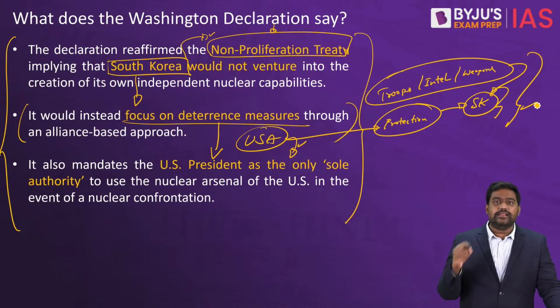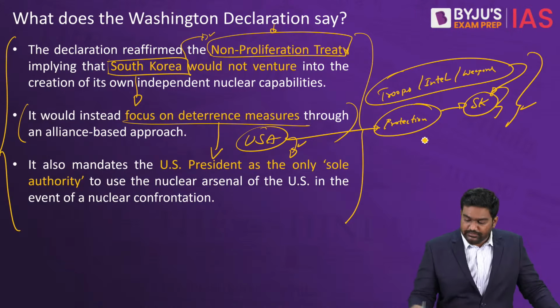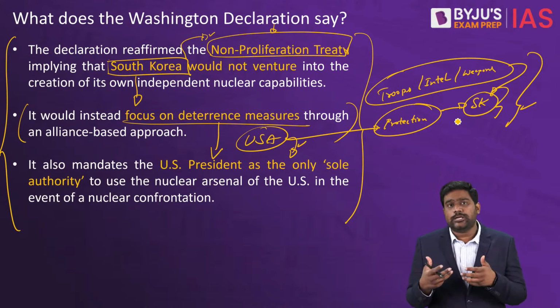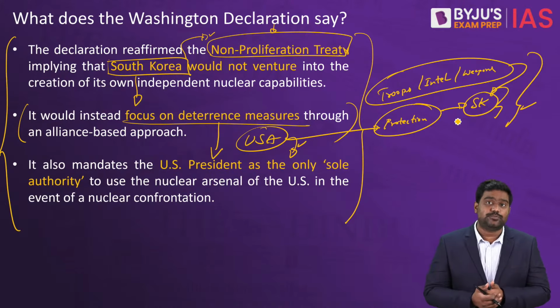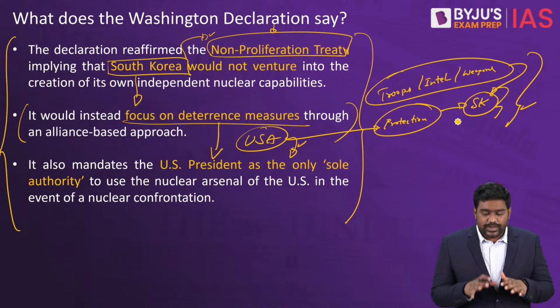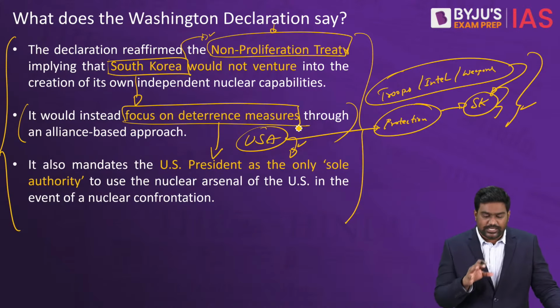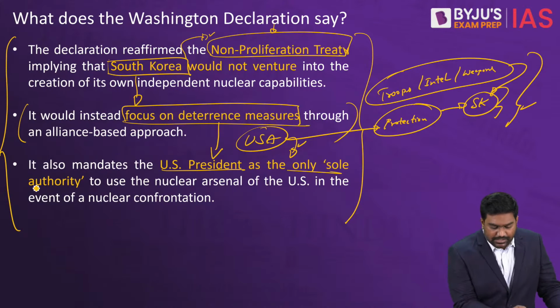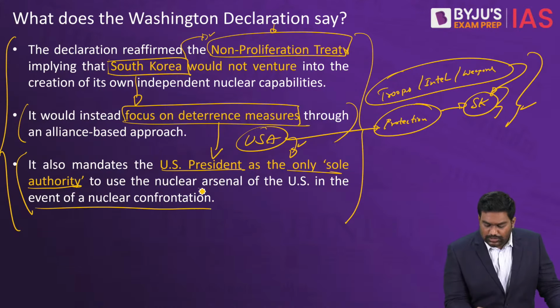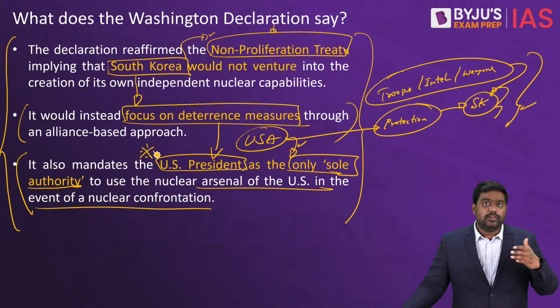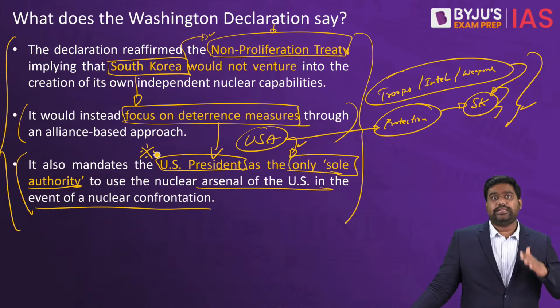This security guarantee was given by the US to convince South Korea to end its pursuit of nuclear weapons. That is why South Korea does not have its own nuclear weapons program. So now, the focus of this new agreement is on building South Korea's nuclear deterrence, but the decision to launch a nuclear strike, if necessary, will lie with the US president. South Korea will not decide whether the US will retaliate or not.